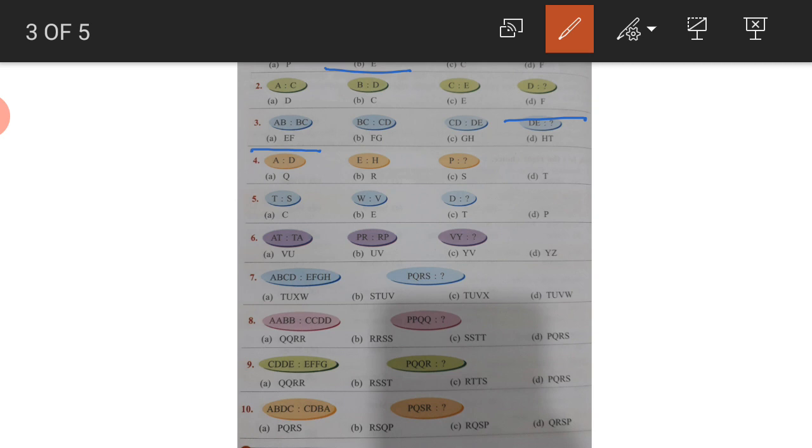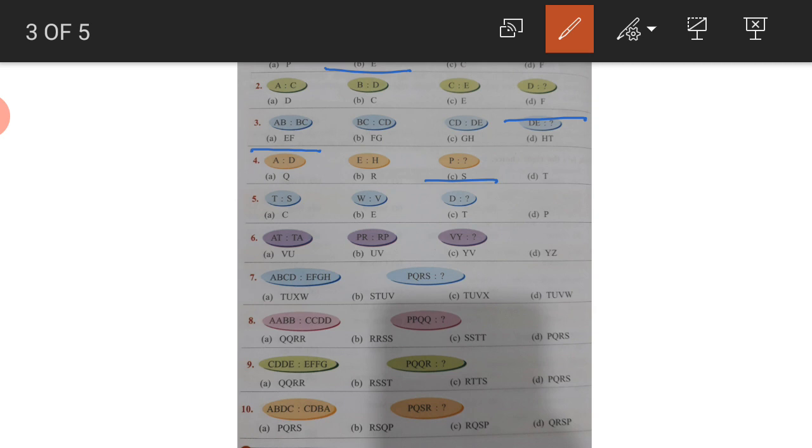Question number 4. A, D, E, H, P. After P what will come? You can see now two letters are skipping. A, B, C skip, D. Next one E, F, G skip, H has come. Next one P, Q, R skip. The next letter is S. The next letter will be S.